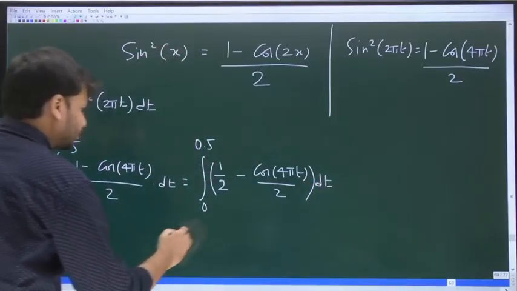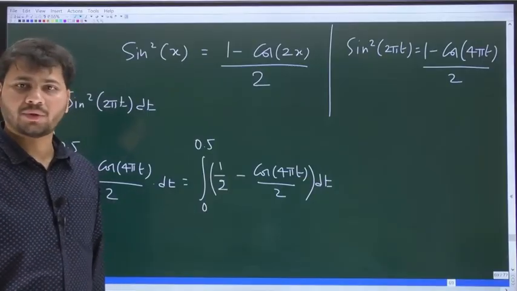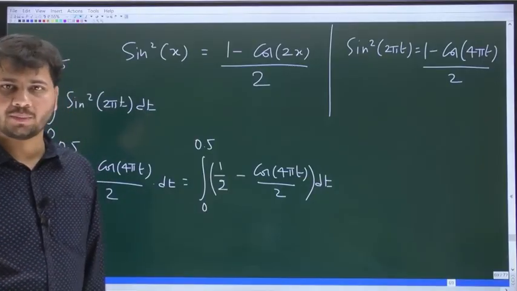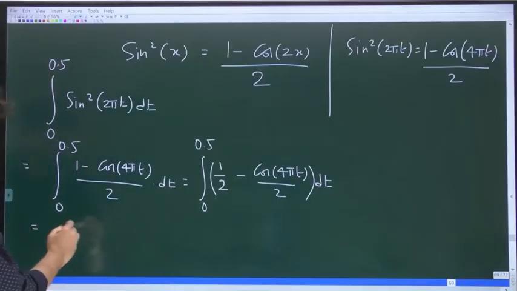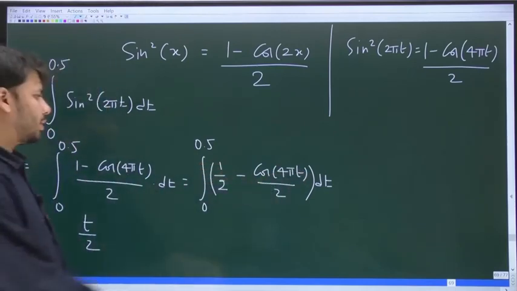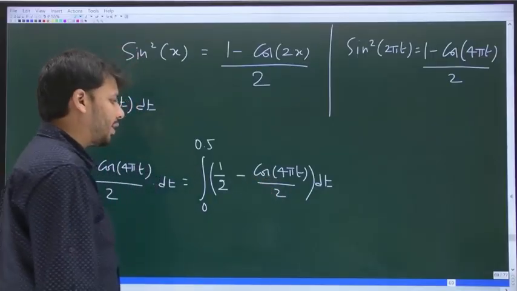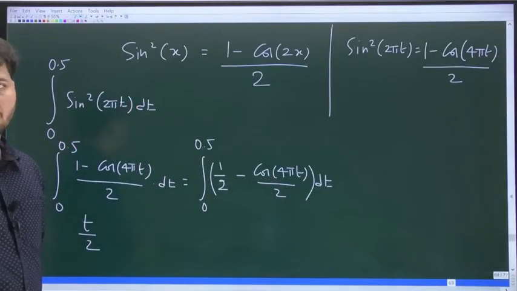What is the integration of 1 by 2 with respect to time? 1 by 2 is a constant. Integration of dt is simply t. So this is equal to t by 2. Then we have to integrate the other term, cos 4 pi t by 2, with respect to time.